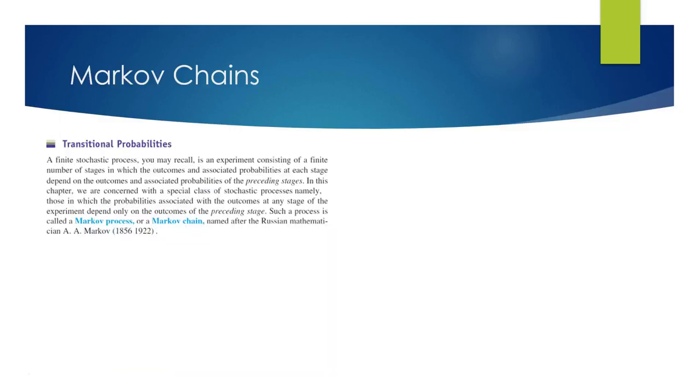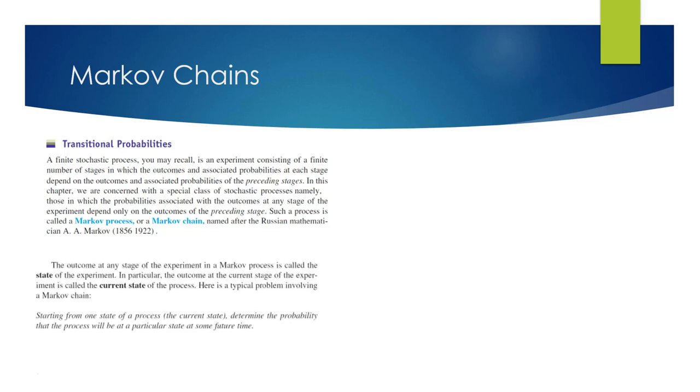Basically, Markov chains deal with what they call transitional probabilities. You start with some preceding stages. You're given some information about what's happened beforehand, and you're looking at a transition that's happening between a split group. It's based off of what happens at the preceding stage that's going to happen in the future stages or the current stage, and you can predict what is going to go on as time goes on and the trend continues. The outcome of any stage of the experiment is called a state. The outcome at the current stage of the experiment is called the current state.